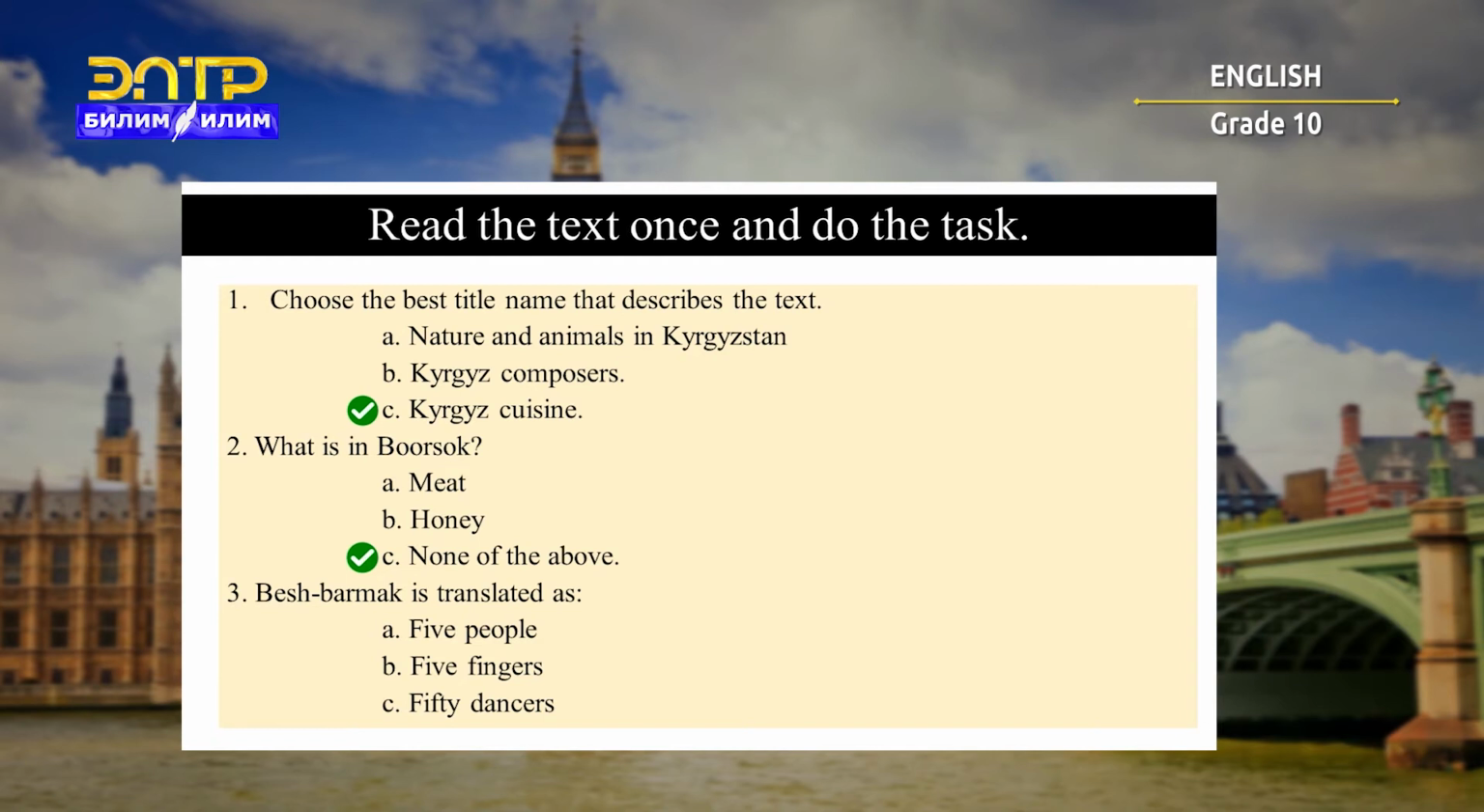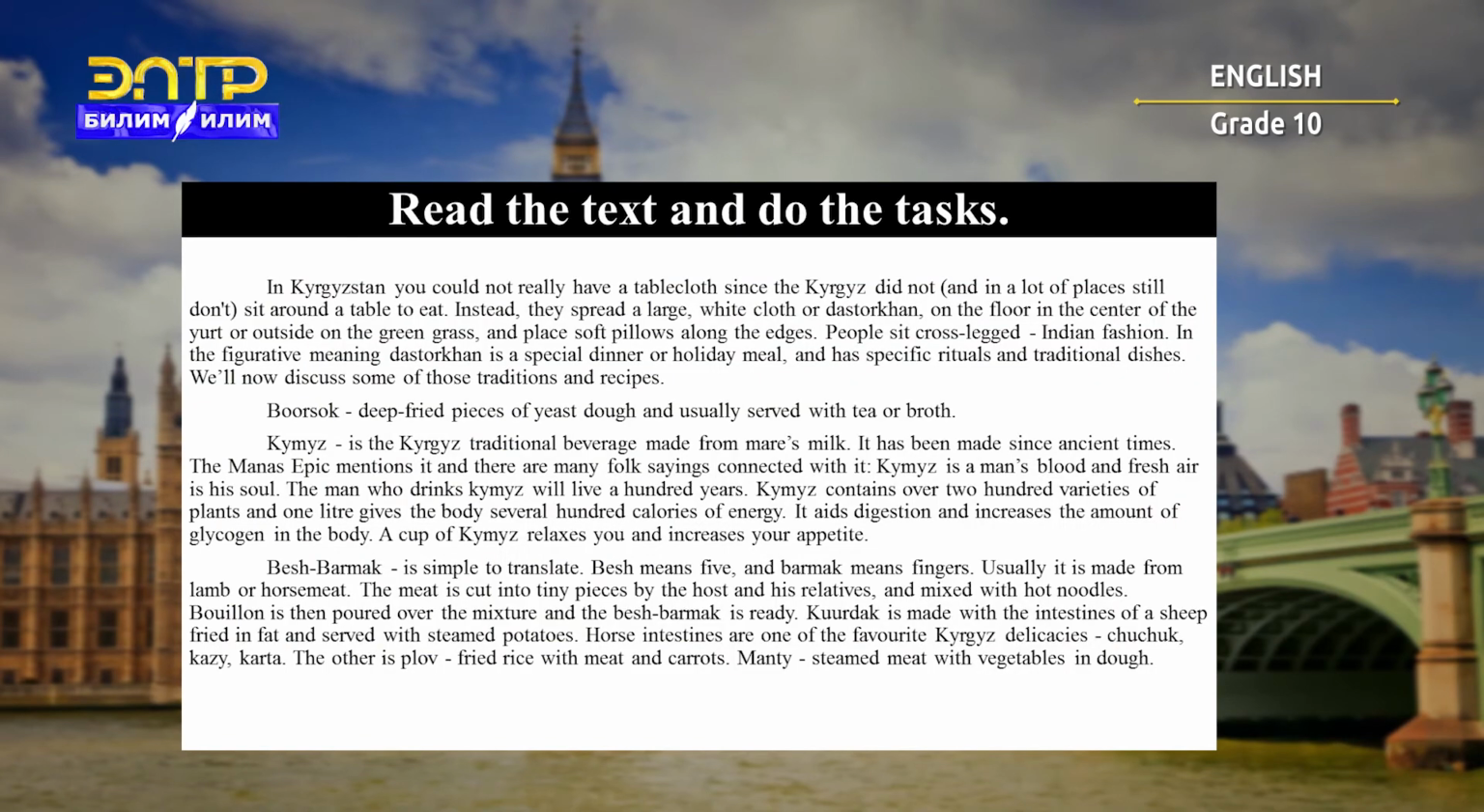Fascinating. 3. Besh barmak is translated as A. 5 people, B. 5 fingers, C. 50 dancers. That's definitely B. 5 fingers. Okay. Now you will have to read the text one more time and then do the task true, false. Please, 1 minute. Go.